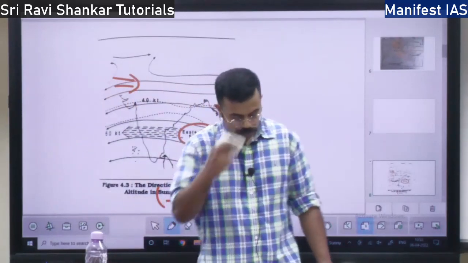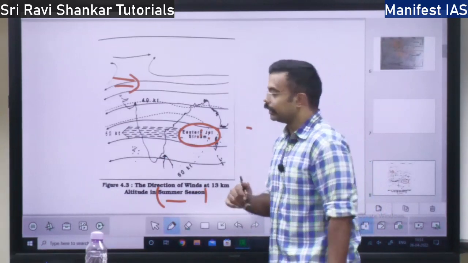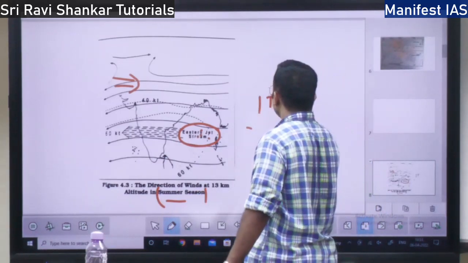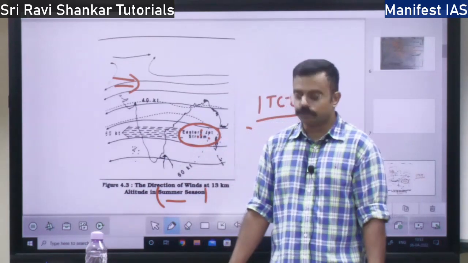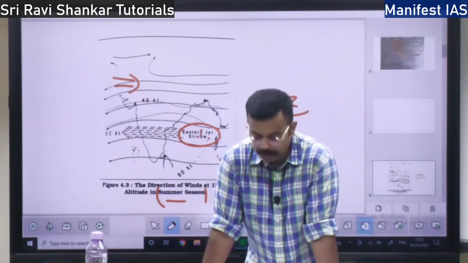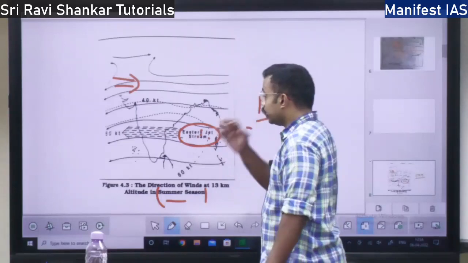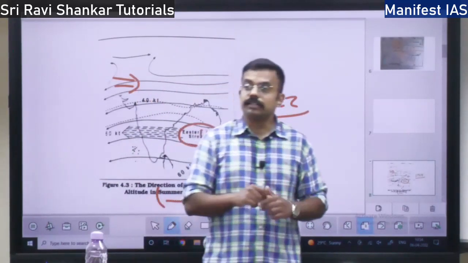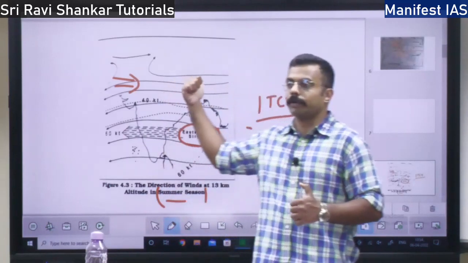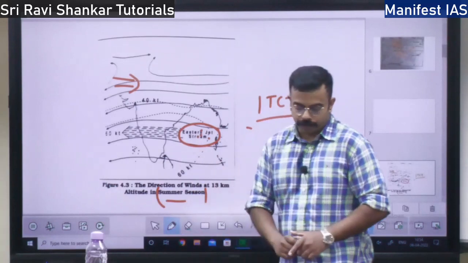So when it comes to the summer, we have to discuss one important thing, that is the concept of ITCZ. I have already discussed ITCZ. This is a low pressure zone. The ideal position of the ITCZ during the month of March and during the month of September is over the equator, whereas during June it will be over the Tropic of Cancer, and during December it will be over the Tropic of Capricorn, right?